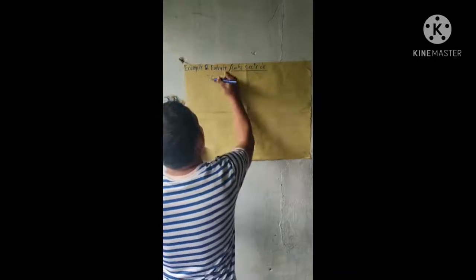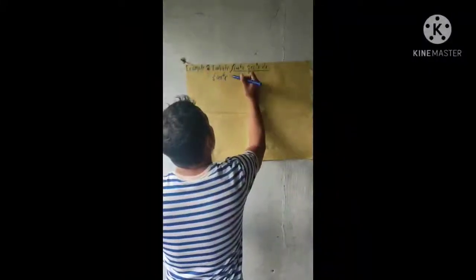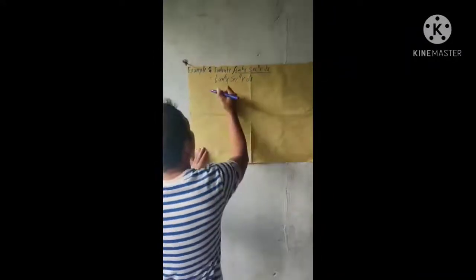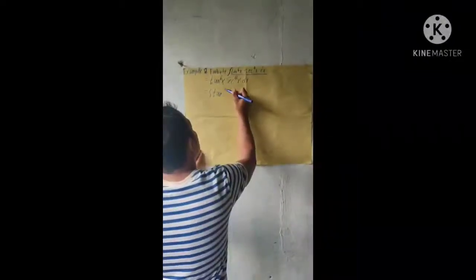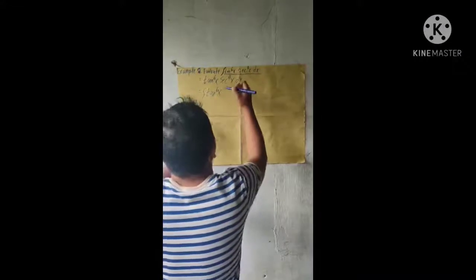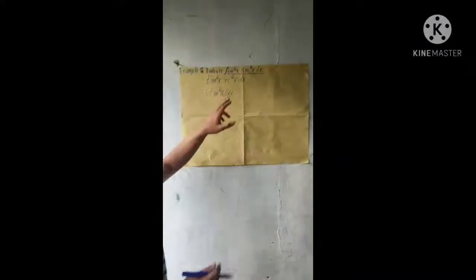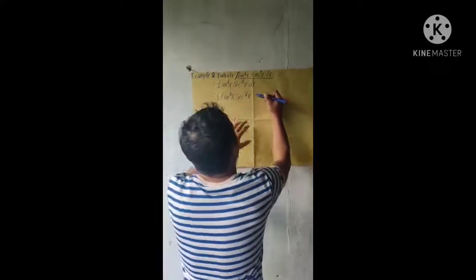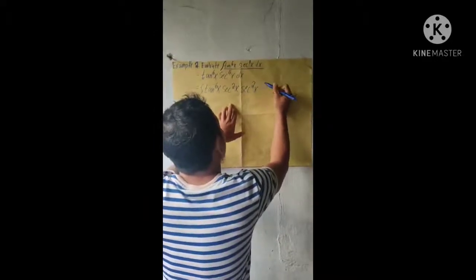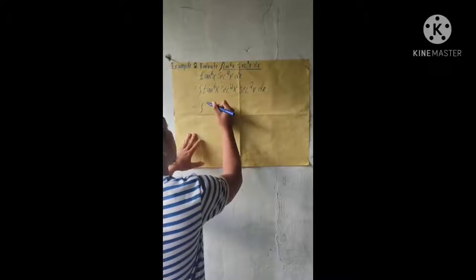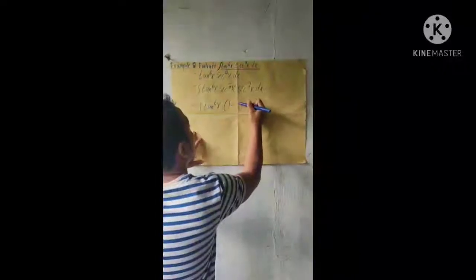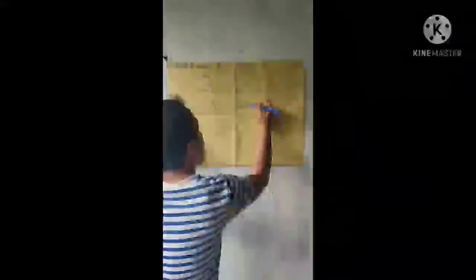To evaluate this problem, first let us copy it. tan^6 x sec^4 x dx equals tan^6 x sec^4 x. We divide the secant to the fourth, so it becomes sec^2 x and sec^2 x dx, which equals tan^6 x (1 + tan^2 x) sec^2 x dx.